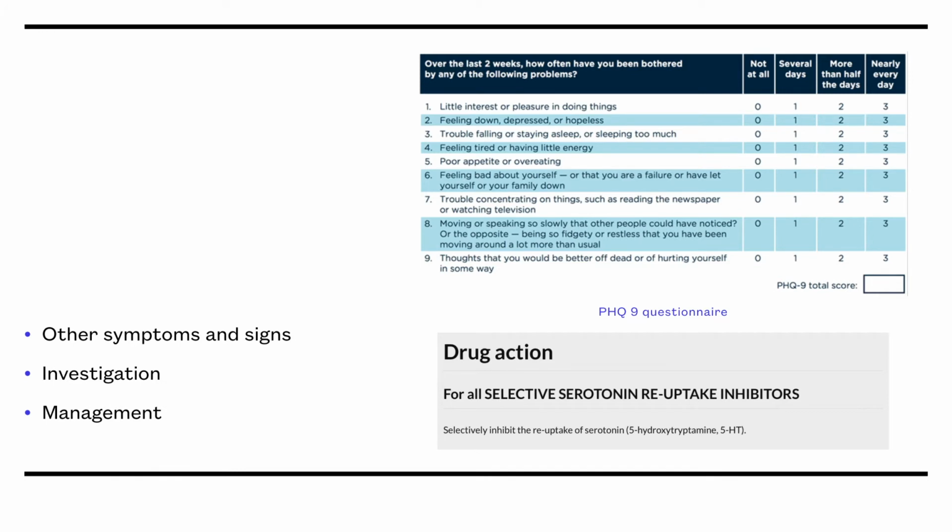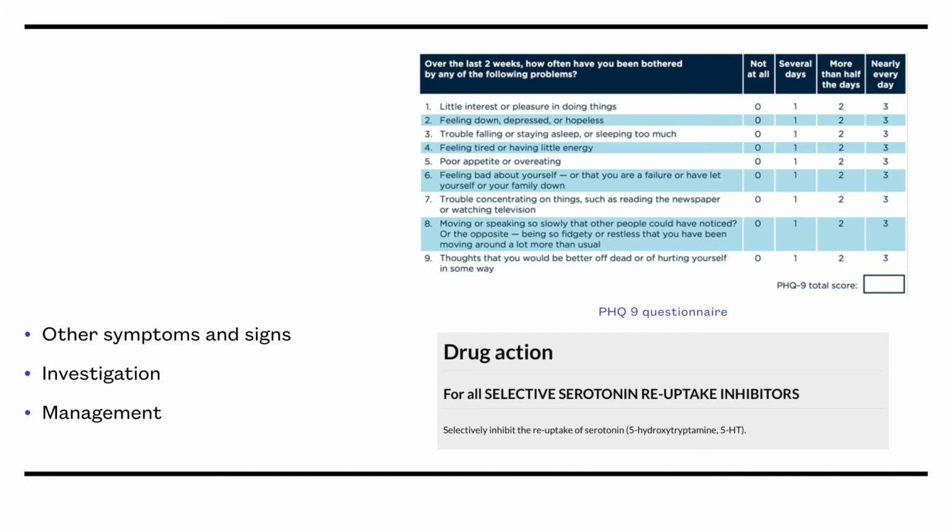Next, let's talk about depression. Depression is another important differential diagnosis for this presenting complaint. In the history, you want to ask about the core symptoms of depression as well as the associated symptoms. Pause the video now and try to remember them. The core symptoms of depression are low mood, anergia, and anhedonia. Other symptoms and signs include early morning wakening, reduced appetite, reduced concentration, weight loss, and thoughts of self-harm and/or suicide.